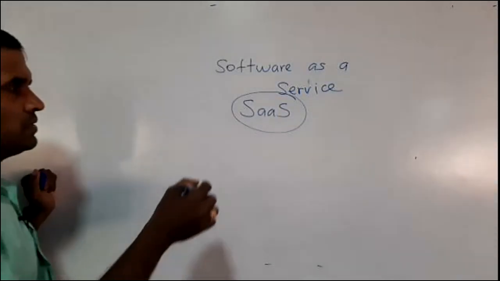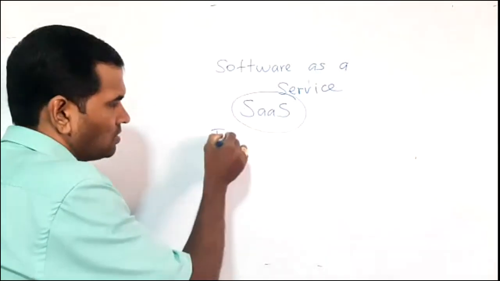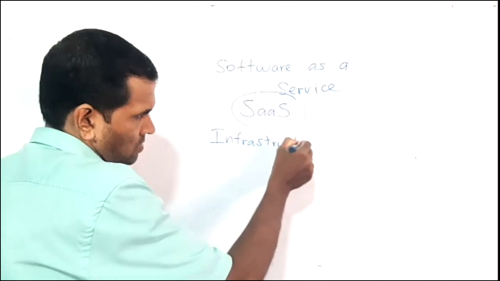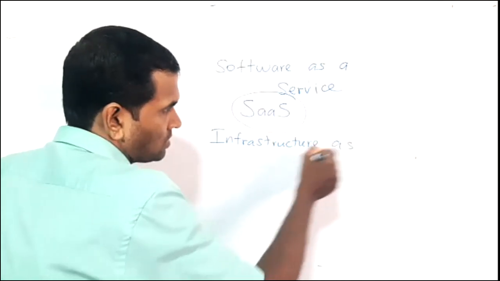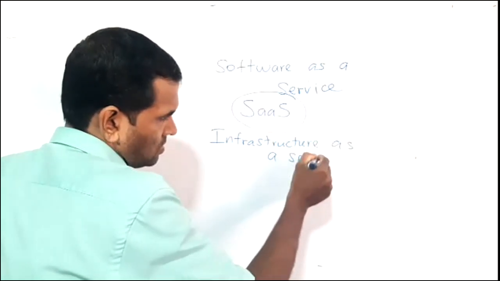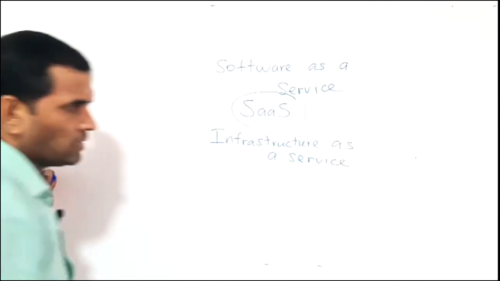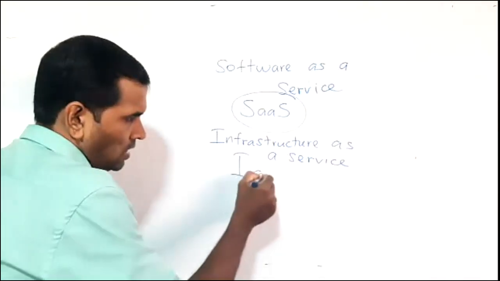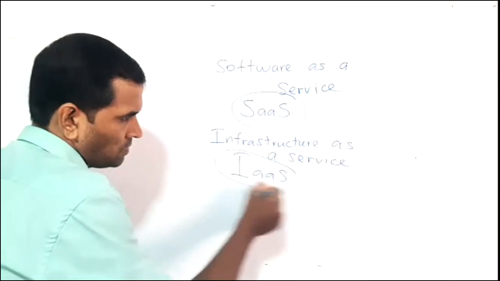Okay, the second one is called infrastructure as a service. This is IaaS.